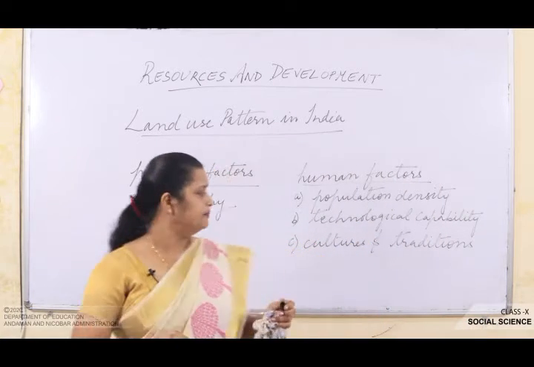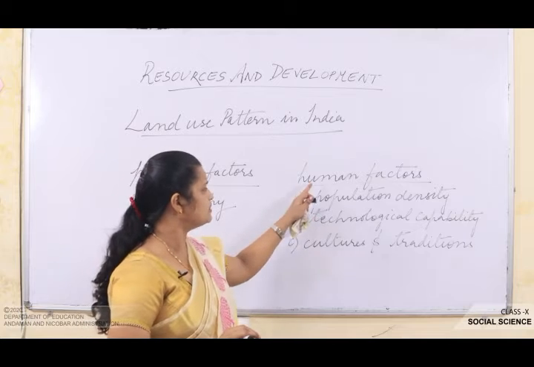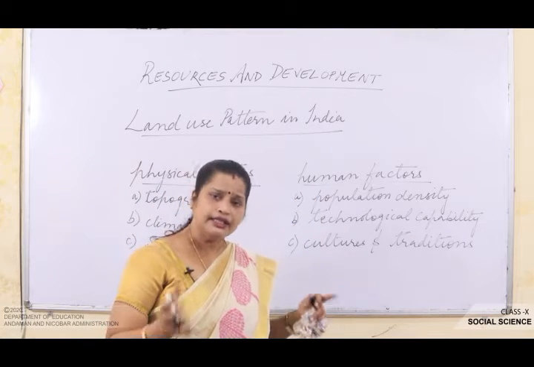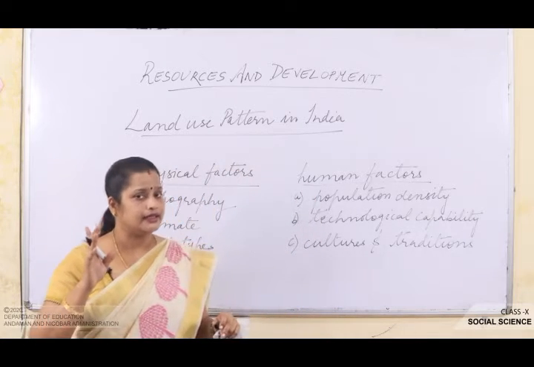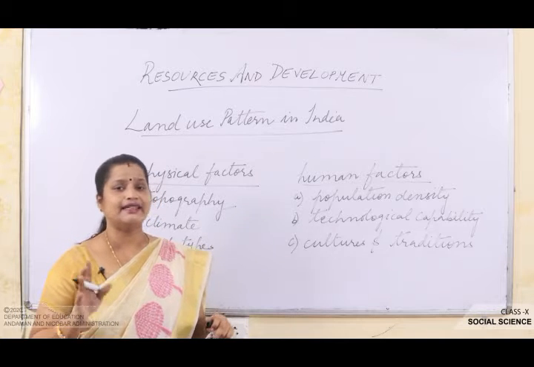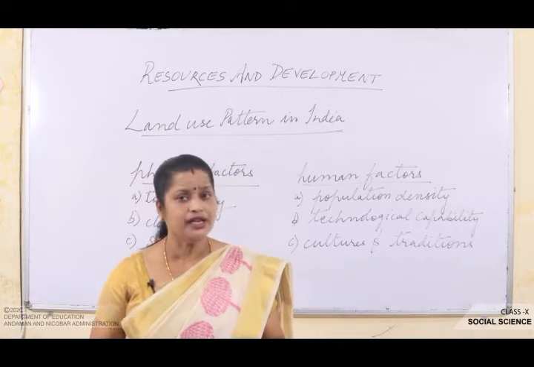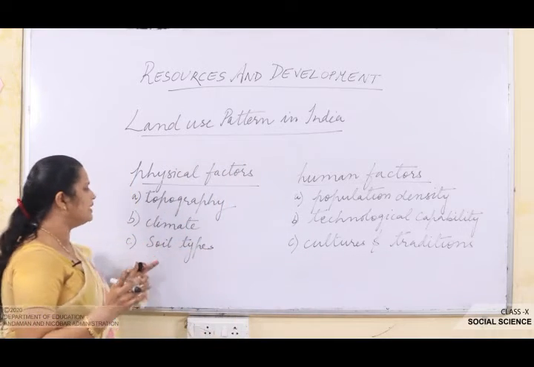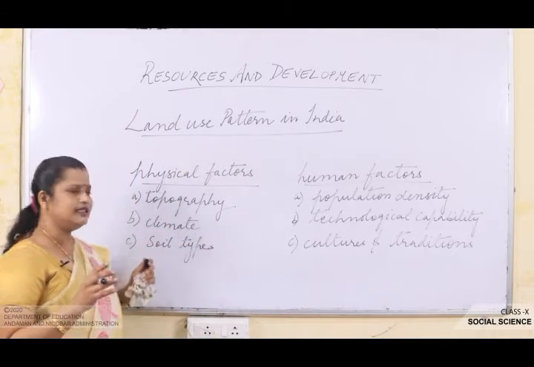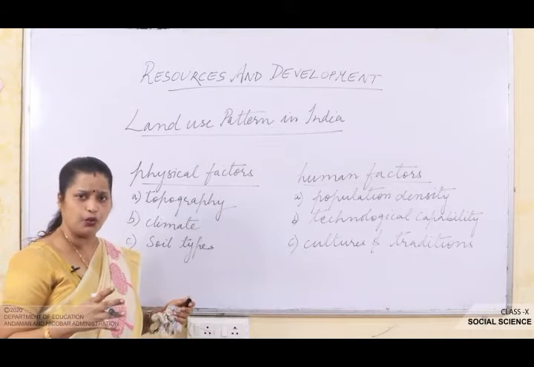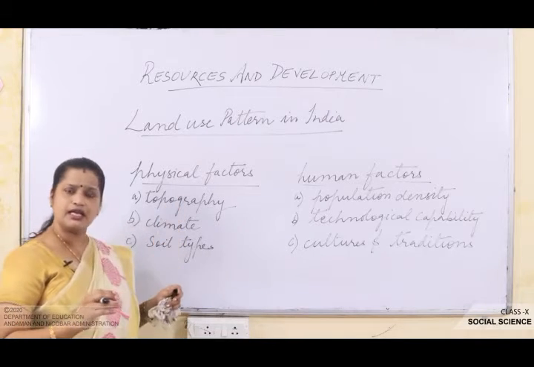So, you must know that there are 2 things that determine the use of land. One is the physical factor and the other is the human factor. The physical factors, like topography, climate and soil types, are natural ones.